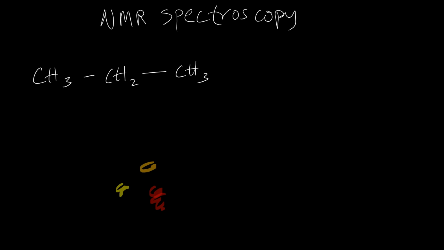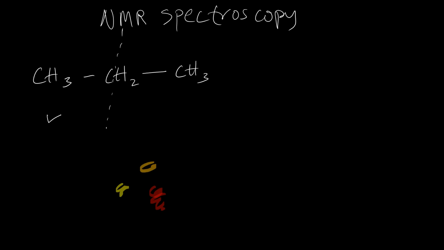Okay, now before you're able to do this particular one, you might want to consider what they call a line of symmetry. There are some molecules that have a line of symmetry, which means they can be divided into two equal parts.